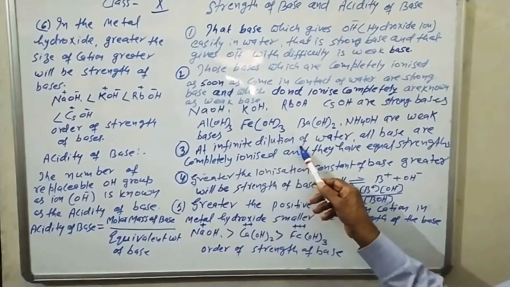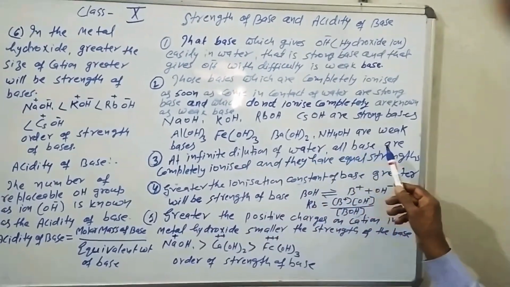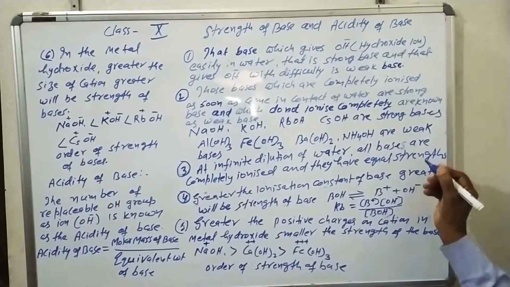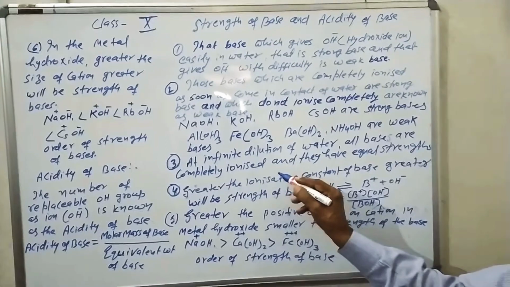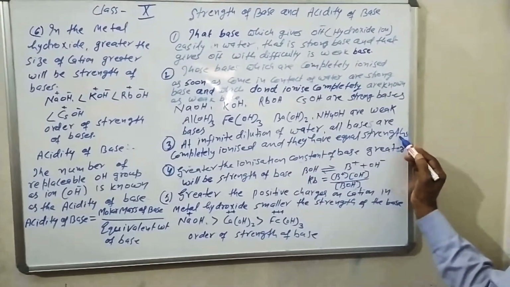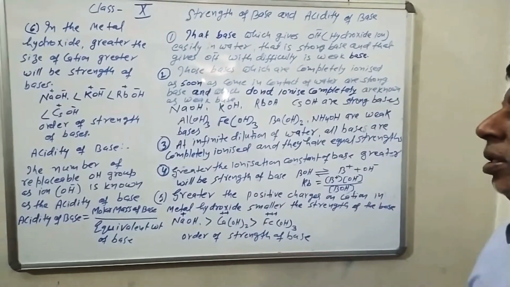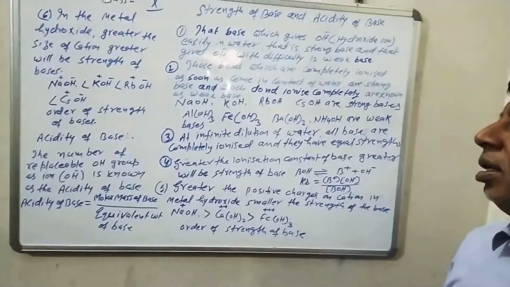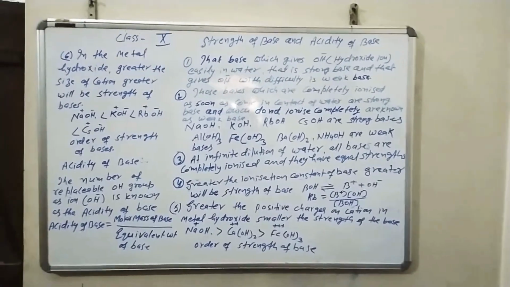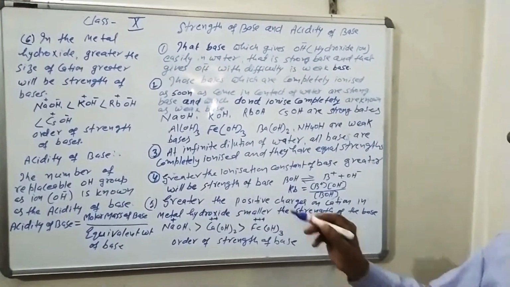At infinite dilution of water, all bases are completely ionized and they have equal strength. Means at infinite dilution, no matter whether the bases are strong or weak, they all have equal strength.